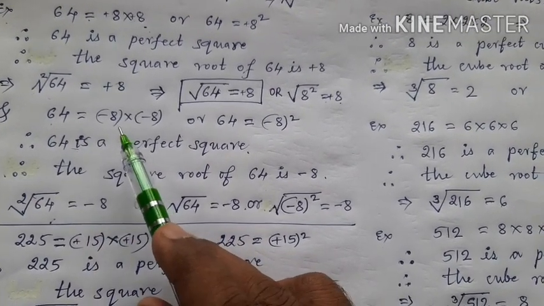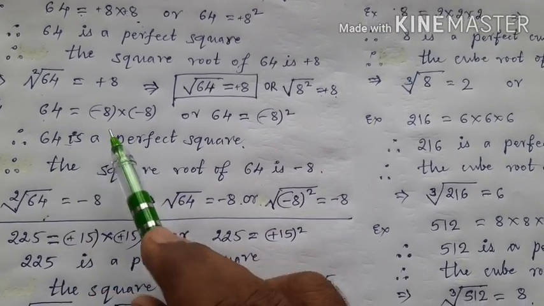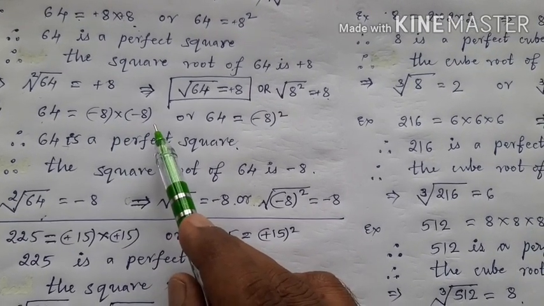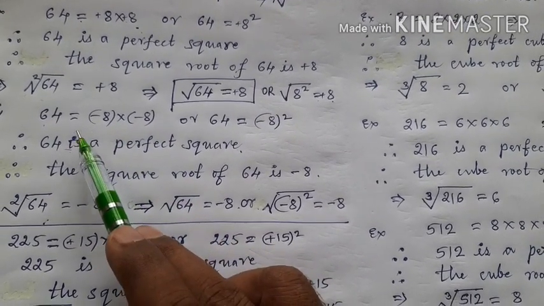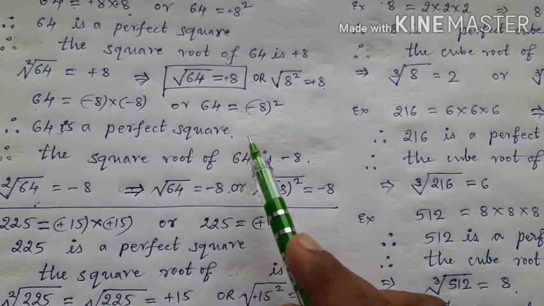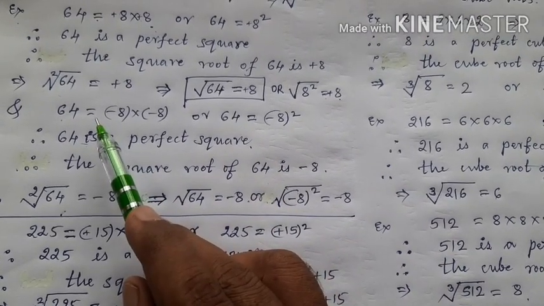Therefore, minus 8 into minus 8 is equal to 64. Here, minus 8 and minus 8 are two equal integral factors. You can express 64 as the product of two equal integral factors, so 64 is a perfect square. Now, how to find the square root of 64?